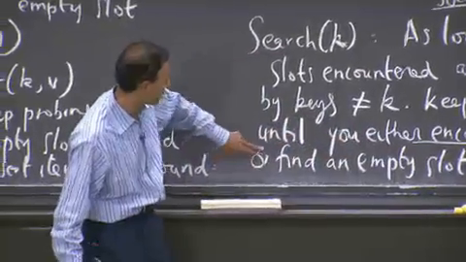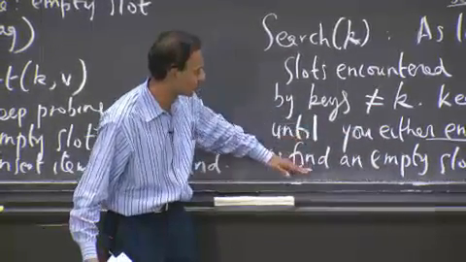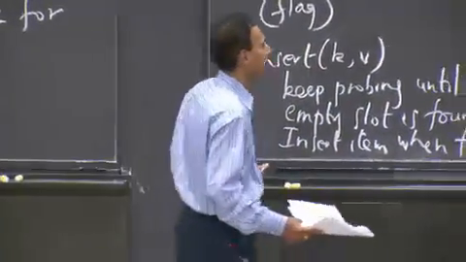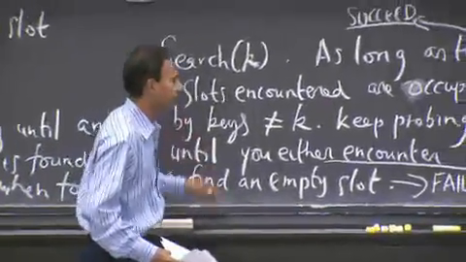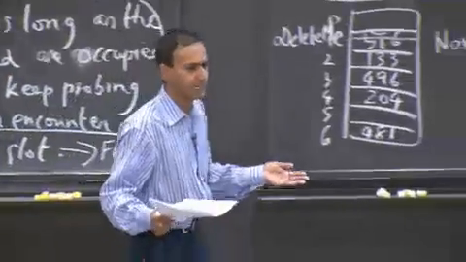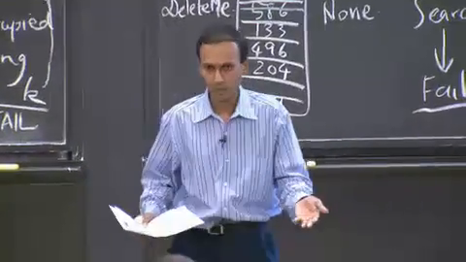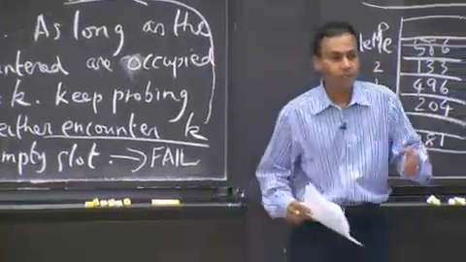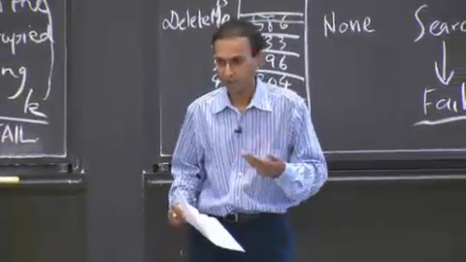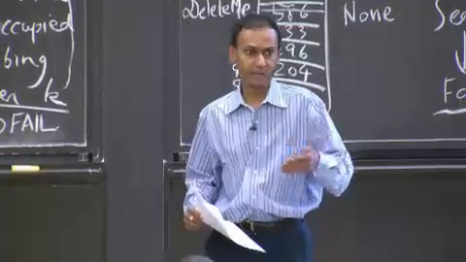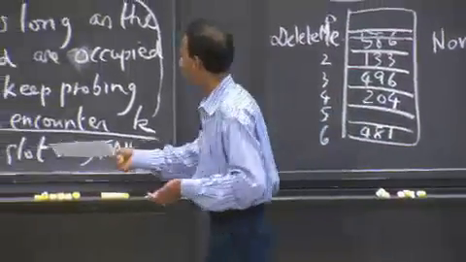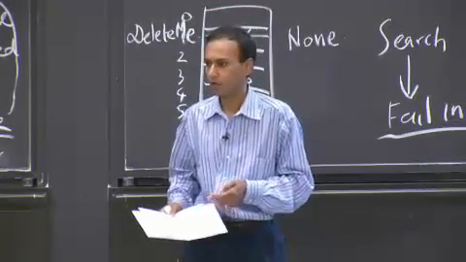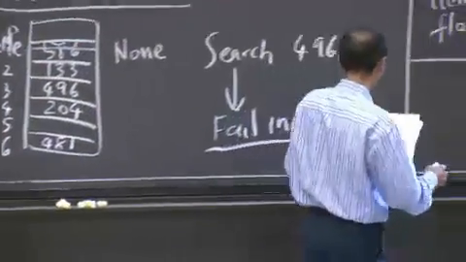So I guess it does change, because I assumed that you have only 2 cases here. But what you really have now are 3 cases. The 3 cases, when you're doing the search, are that you encounter the key, which is the easy case. You return the value. Or you could encounter a delete me flag, in which case you keep going. Okay? And if you encounter an empty slot, which corresponds to none, at that point you know you failed and the key doesn't exist in the table. All right? So let me just write that out.